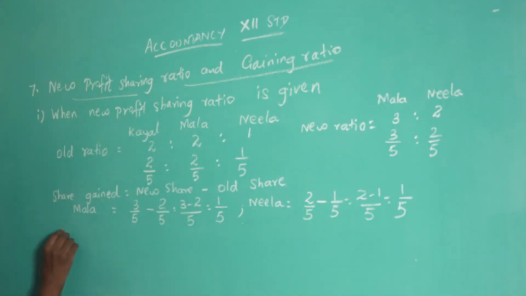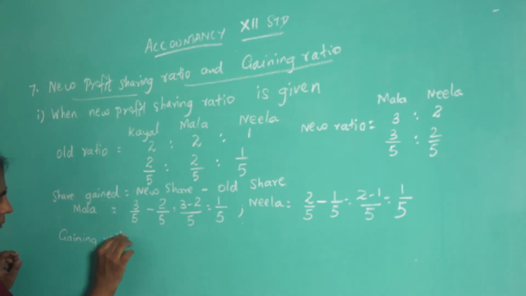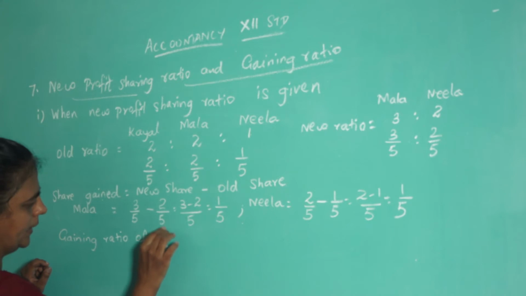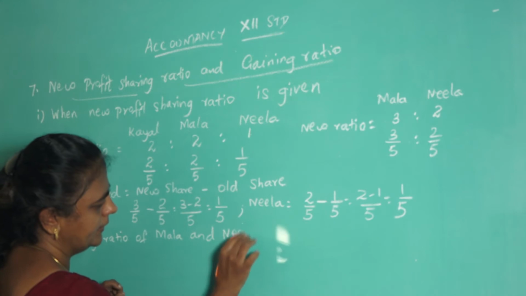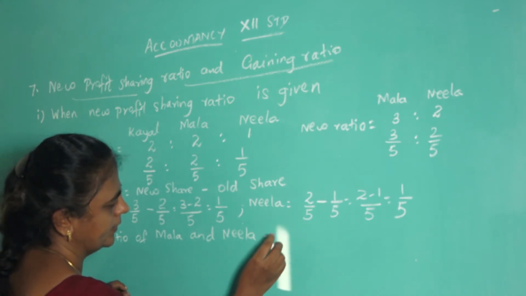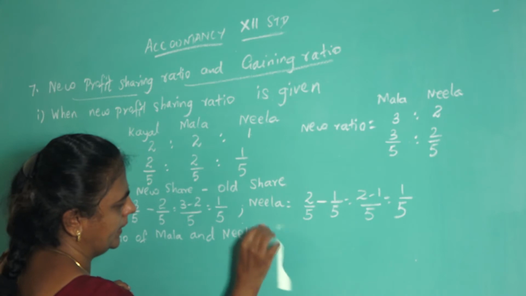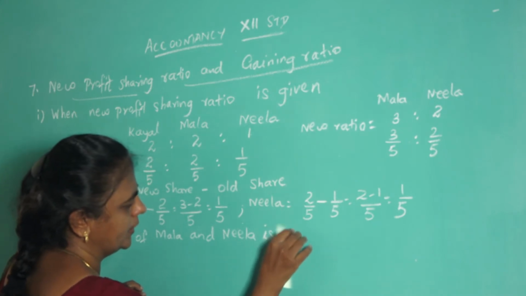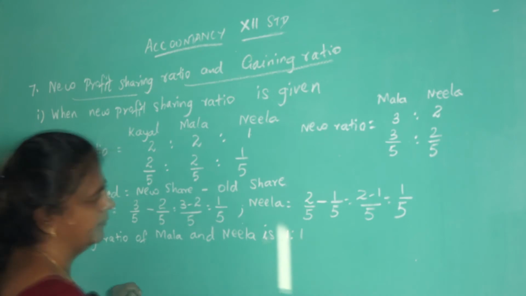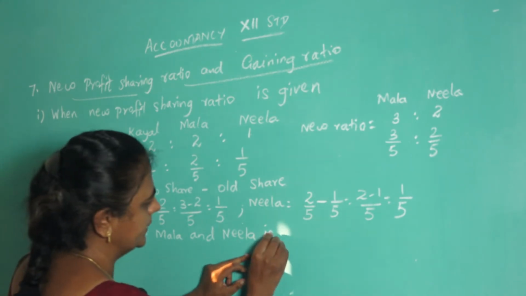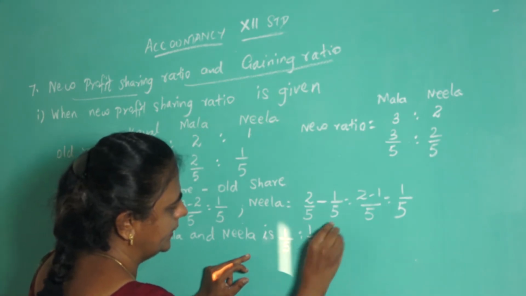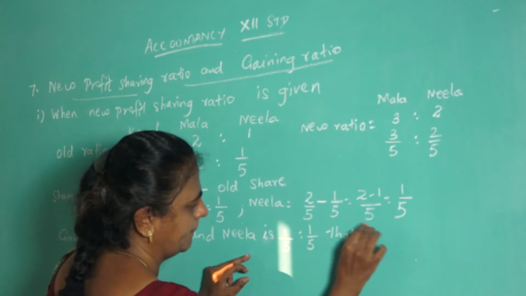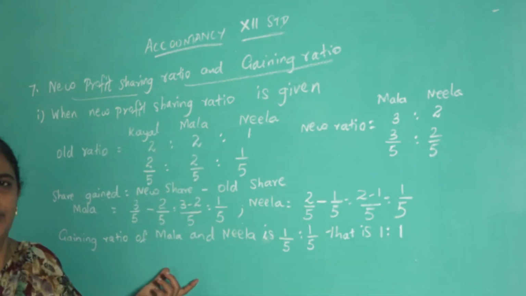So the gaining ratio of Mala and Neela is 1 by 5 is to 1 by 5, that is 1:1. Hope you understood, children.